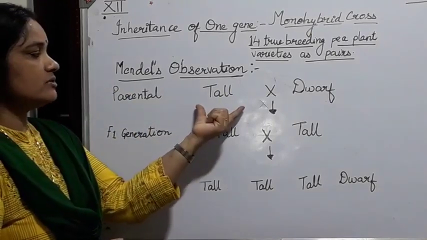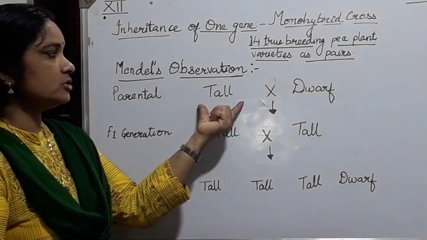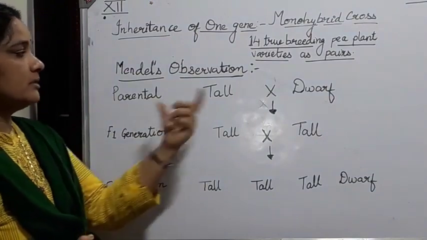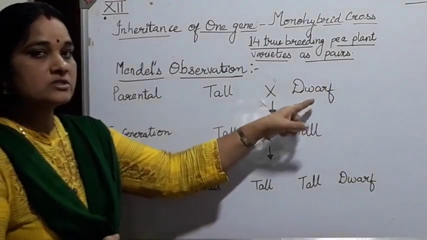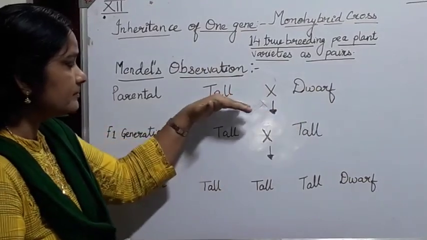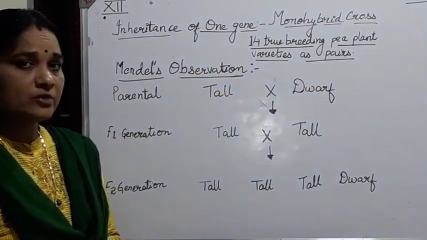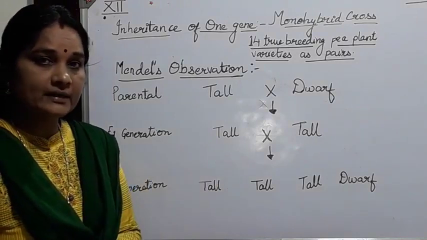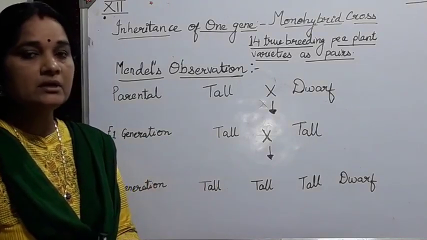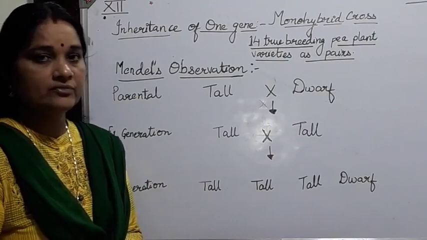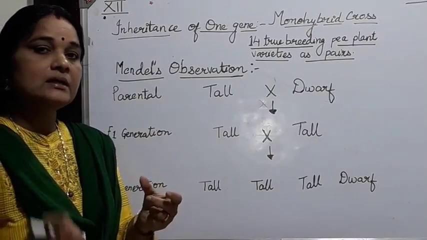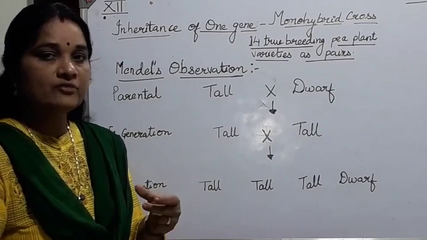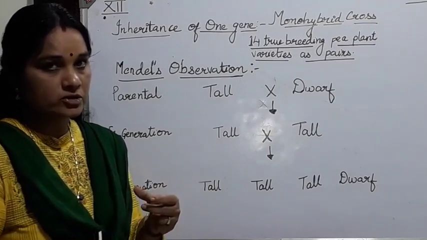The trait which he first chose was tall and dwarf. A tall plant was crossed with a plant that is dwarf in nature. For this, he selected the plants and, using the cross breeding technique of emasculation, he removed the anthers of one flower and dusted the pollen grains of a different flower onto the stigma of another flower, carrying out cross pollination.